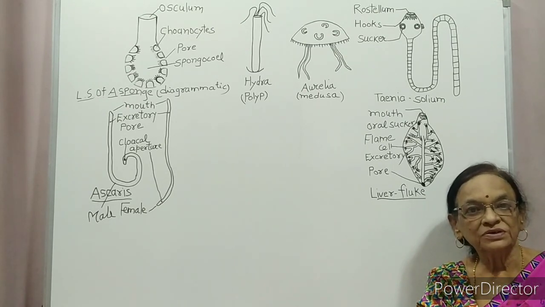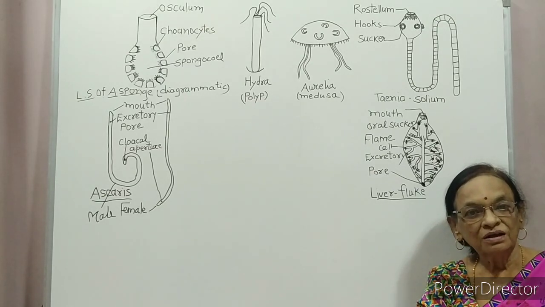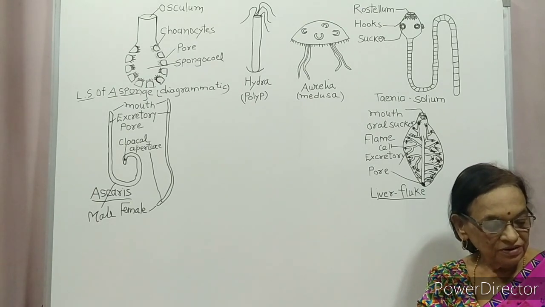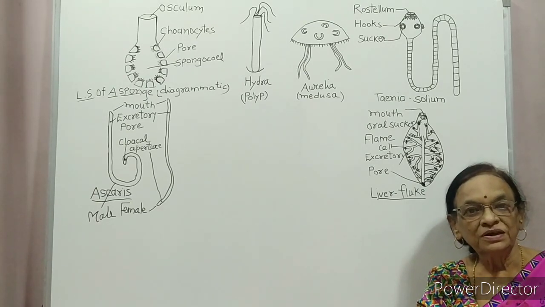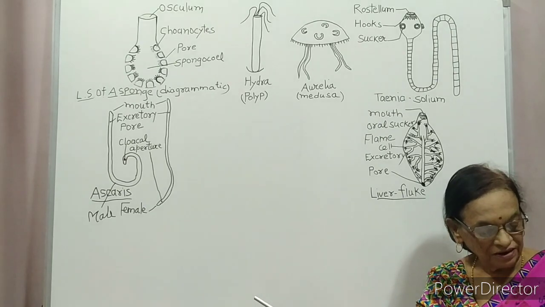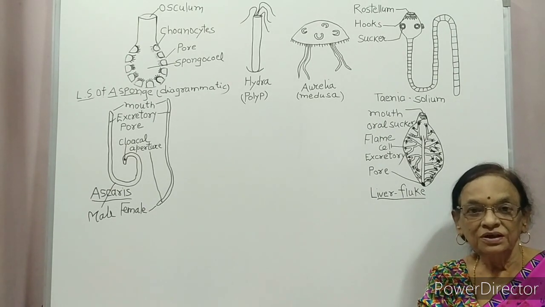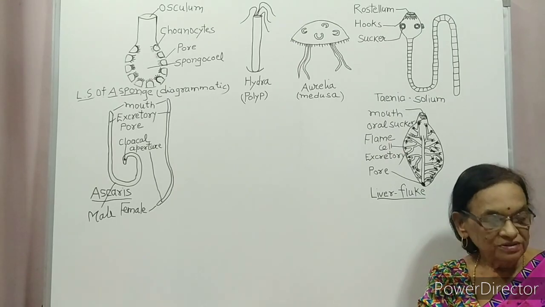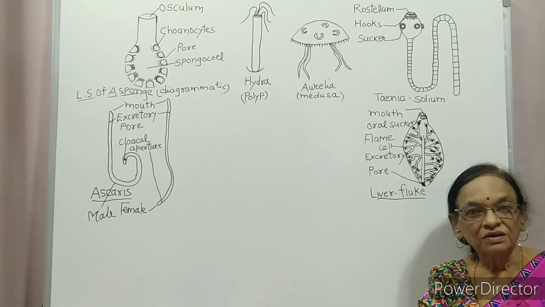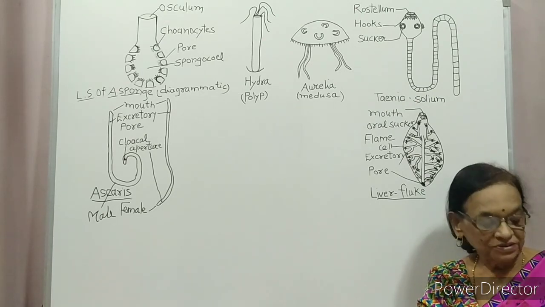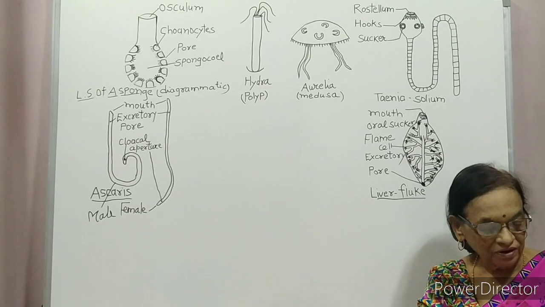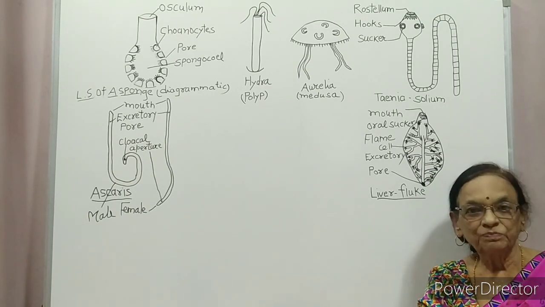So the special feature is presence of cnidocytes, which make the prey unconscious. These cnidocytes are present on the tentacles. Cnidocytes are found in a capsule called cnidoblast. These cnidoblasts are for anchorage, defense, and for capture of prey.